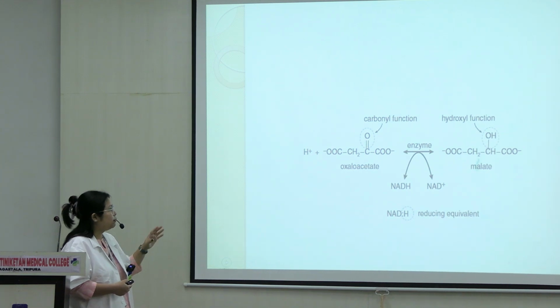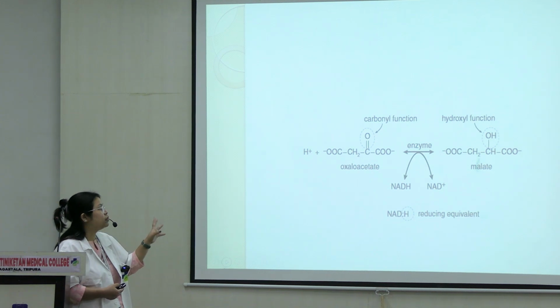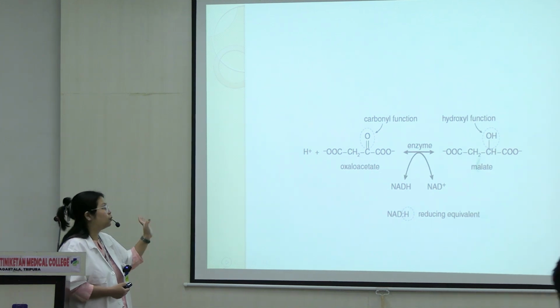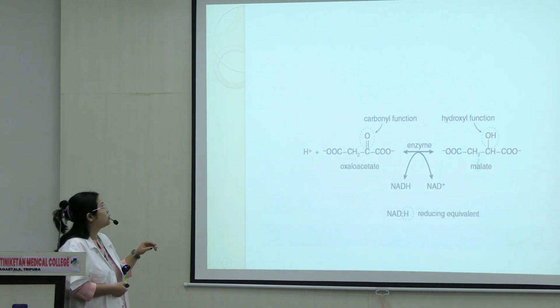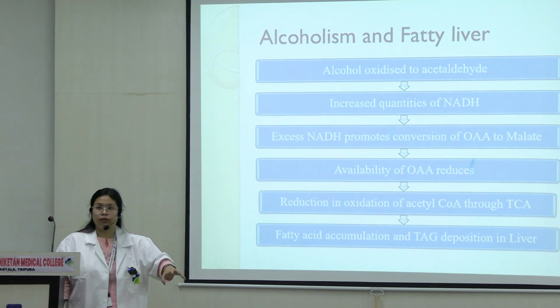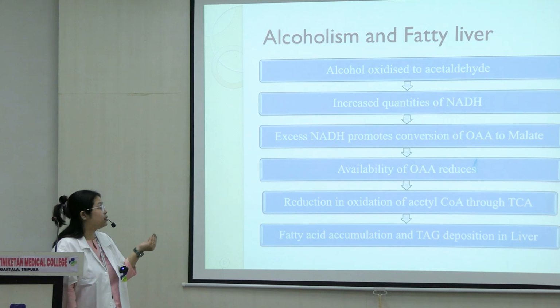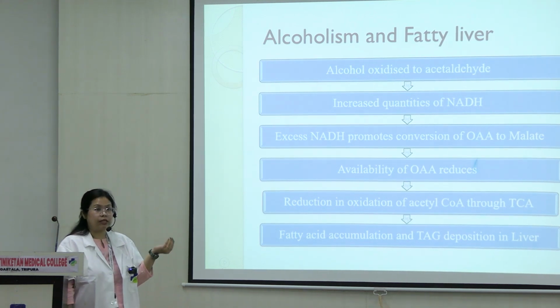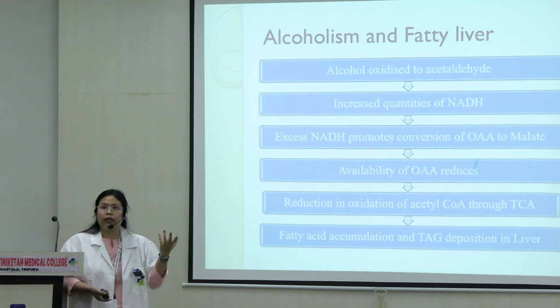Usually malate to oxaloacetate happens, but in this case, because there is so much NADH, it promotes the conversion of oxaloacetate to malate. So what happens here is that oxaloacetate keeps getting used up for conversion to malate. So very little oxaloacetate remains to be used for the TCA cycle. So when oxaloacetate is not there, the TCA cycle will not happen.